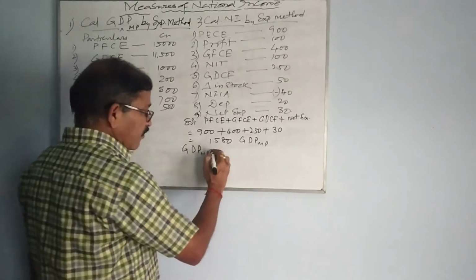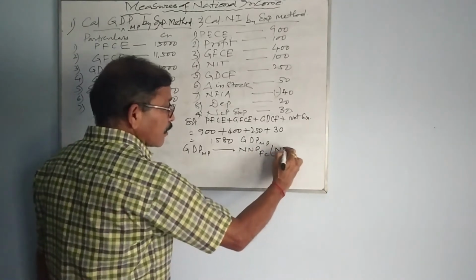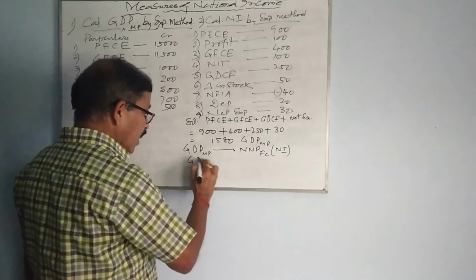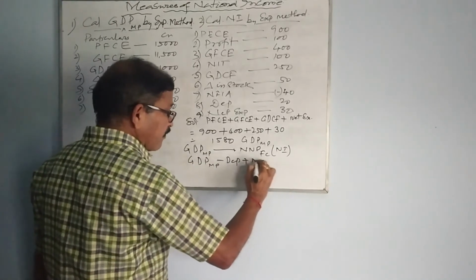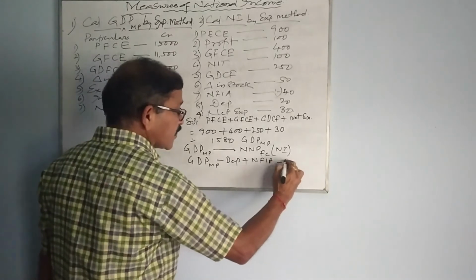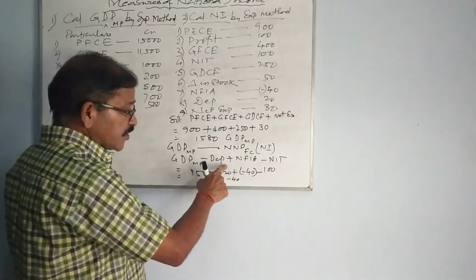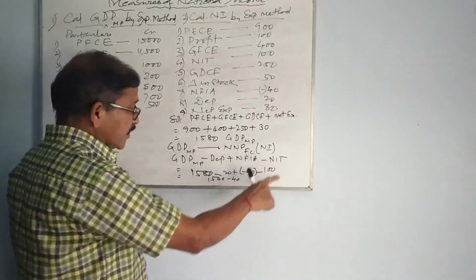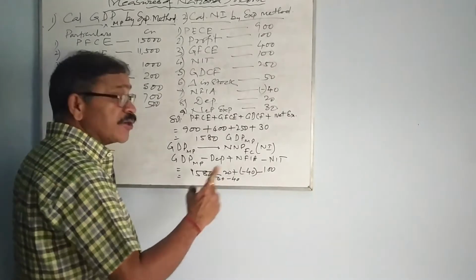Now GDP-MP, you have to convert it into NNP-FC, that is national income. You know the formula: GDP-MP minus depreciation plus NFIA minus NIT. This is the formula for converting GDP-MP into national income.